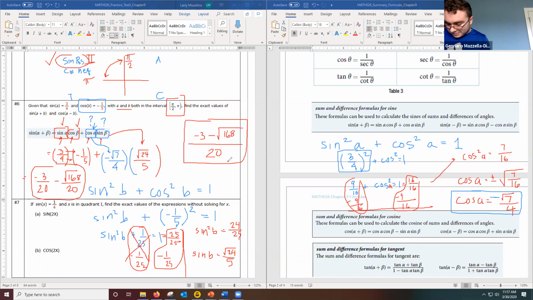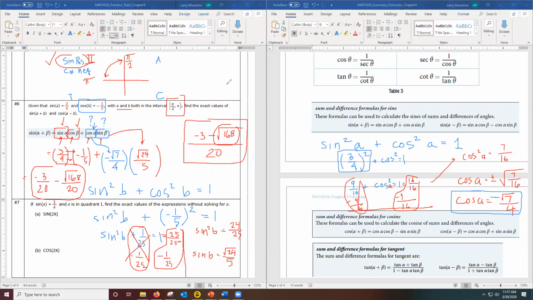Actually, we say here for cosine, then you have to do sine A plus B and cosine A minus B. For cosine A plus B, I got 1 over 20, then negative 3 plus 2 square root of 42. Then for cosine A minus B is 1 over 2 minus square root of 7 plus 6 square root of 6. All right, Gennaro, you might be simplifying this square root of 168. Yeah, which is perfectly fine to do it that way.